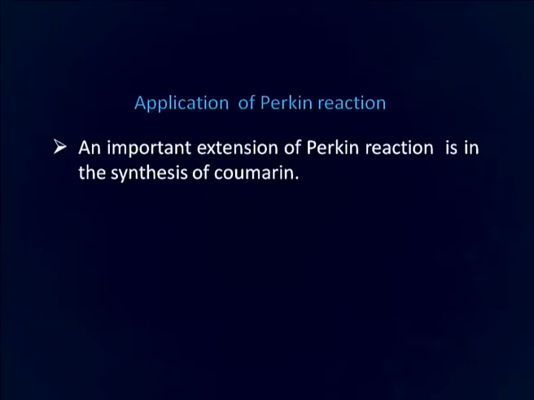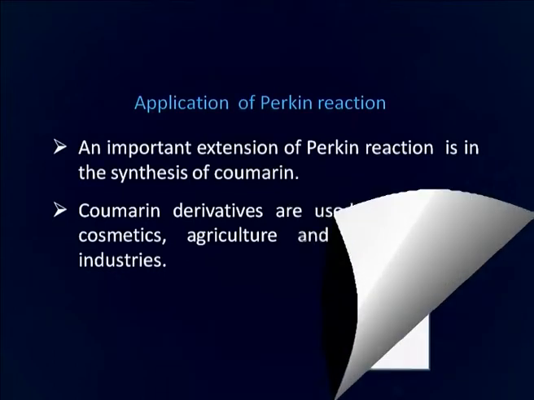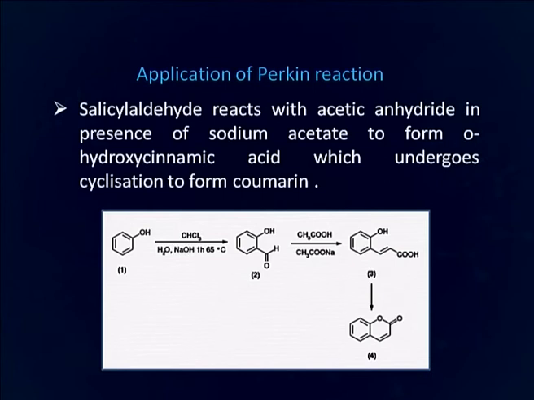We will now discuss some applications of Perkin reaction. An important extension of Perkin reaction is in the synthesis of coumarin. Coumarin derivatives are used in perfumes, cosmetics, agriculture and pharmaceutical industries. For the preparation of coumarin, first salicylaldehyde is formed starting from phenol. This phenol undergoes Reimer-Tiemann reaction and there is formation of salicylaldehyde, which then undergoes Perkin reaction followed by cyclization of this alpha beta unsaturated acid, which produces coumarin.